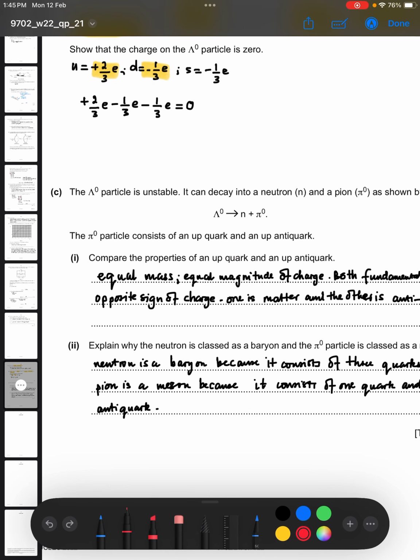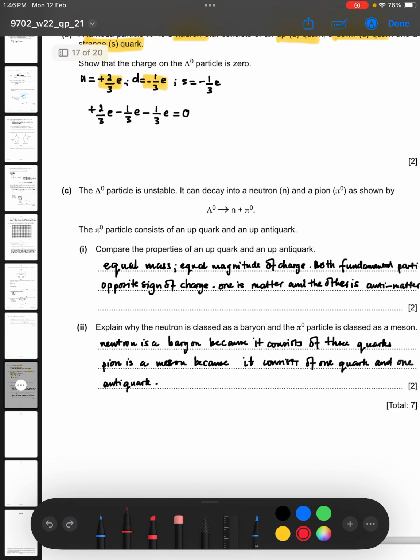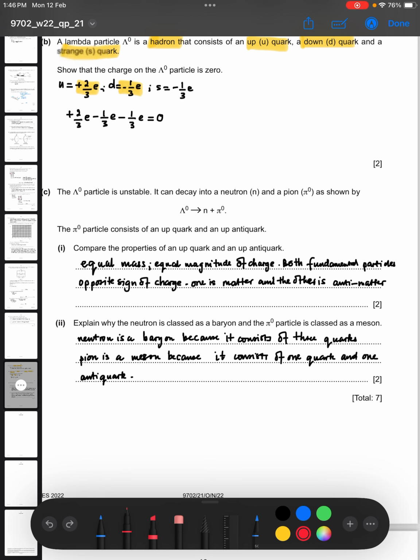The lambda particle is unstable. It can decay into a neutron and a pion as shown. As you can see in this reaction, it is decaying into a neutron and a pion. The pion particle consists of an up quark and an up antiquark. So the pion particle is made up of 2 things, an up quark and an up antiquark.